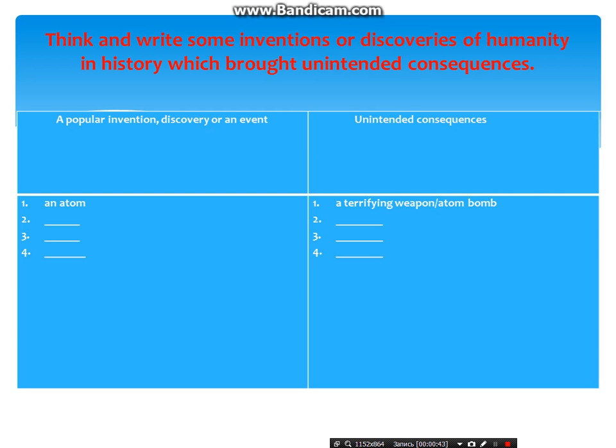Think and write some inventions or discoveries of humanity in history which brought unintended consequences, and you should complete this table. As an example, you can see here some samples: a popular invention, discovery, or event: an atom, and unintended consequences, a terrifying weapon, atom bomb. In such a way, you should complete this table.